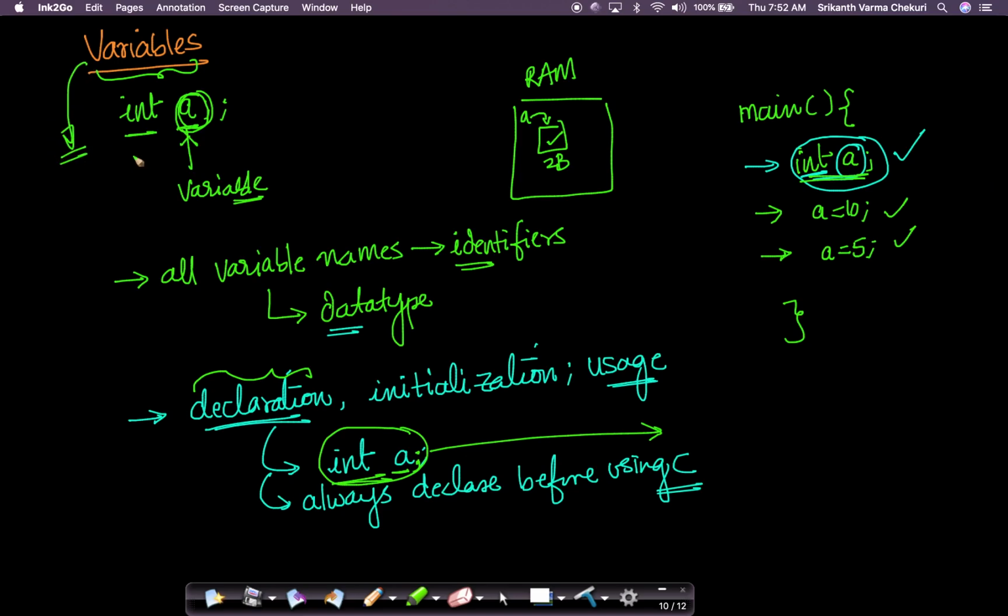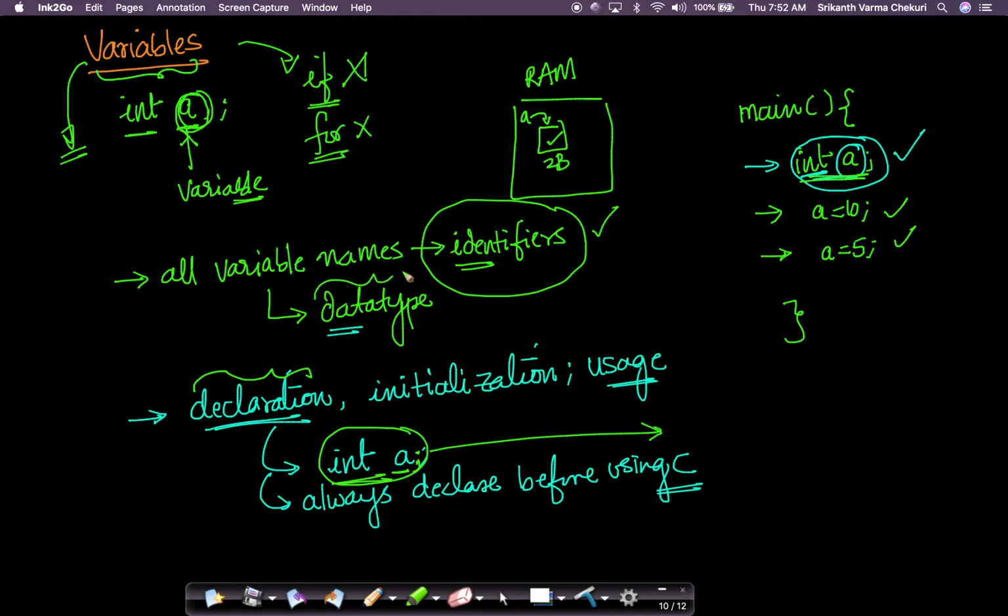All these are valid ways, and variables are at the very crux of most programming that we do. The key thing that you have to remember is all variable names have to be identifiers, which means you can't have a variable name like if. This is not valid. You can't have a variable name like for. This is not valid, because these are keywords, not identifiers. Each of them needs to have a data type, and you have to declare them before you initialize or use them. Usage basically means you have already initialized it, and now you are using it in your program, either as part of your for loop, your if else, or your printf, whatever you want. So this is what variables are all about.